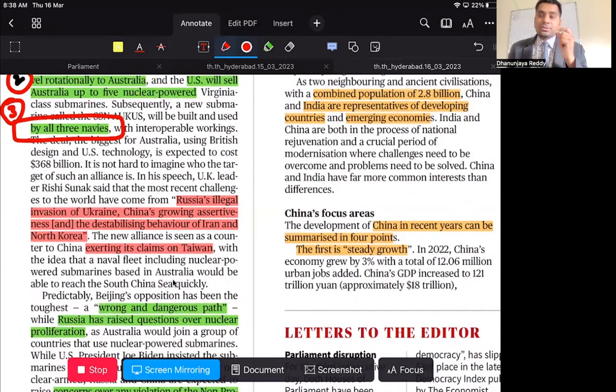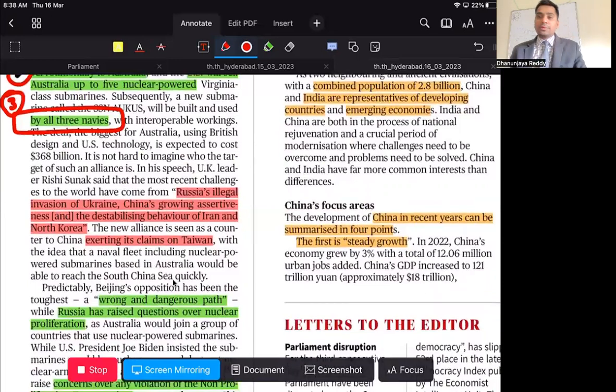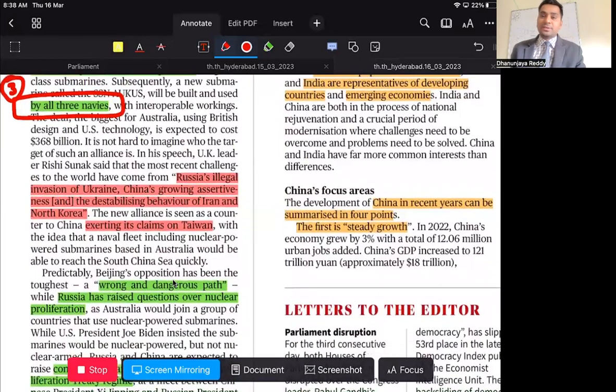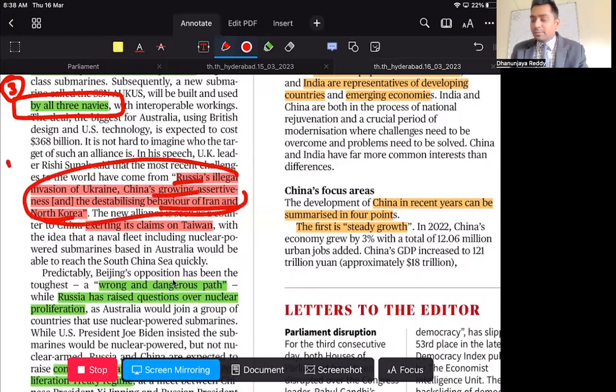This is because the UK Prime Minister has clearly said that the global world order is under challenge because of the Russia-Ukraine war, China's growing assertiveness, and the destabilizing behavior of Iran and North Korea. So they are targeting these countries and saying we should have an alternative for this, and that will be AUKUS as per this gentleman.